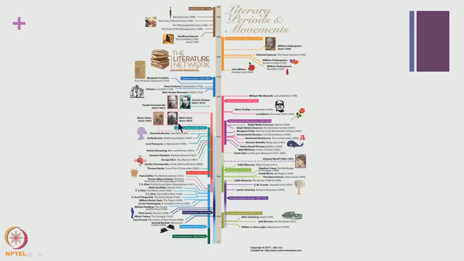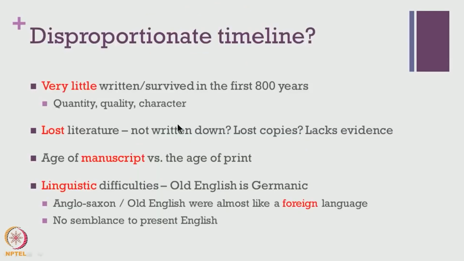So, let us begin this discussion on the Old English period by taking a look at what has constituted this disproportionate timeline. Many historians have different theories about this disproportionate telling of history, and some of the major reasons we would try to address over here. The first one is that there was very little written in the first 800 years, and even when things were written, very little has survived into posterity. And this assessment is made in terms of the quantity, quality and character of the literature which has survived, or of which there is some evidence.